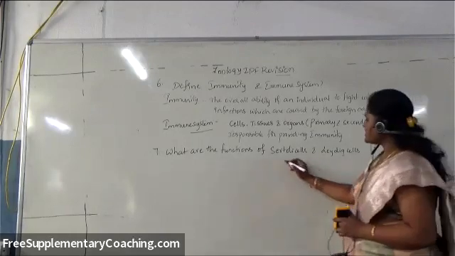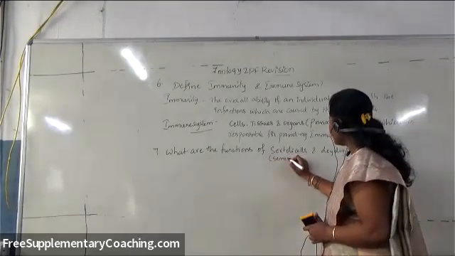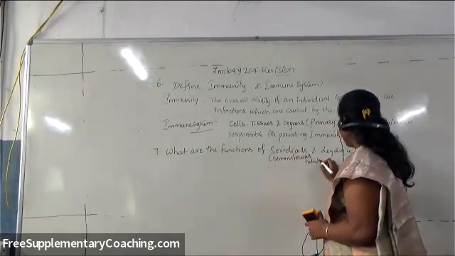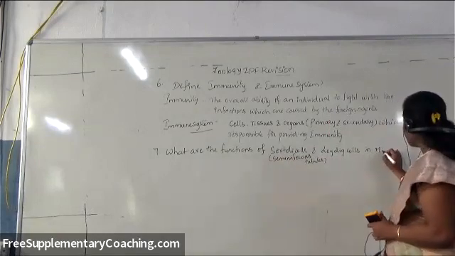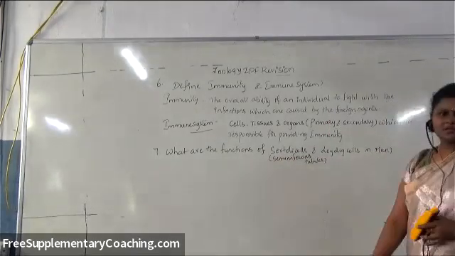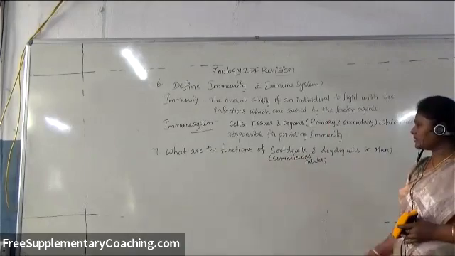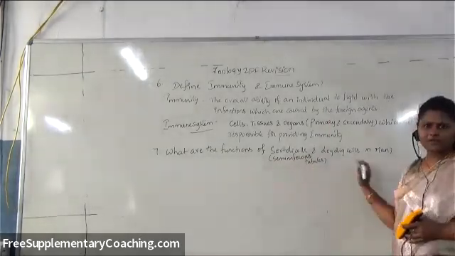Sertoli cells are cells of the seminiferous tubules. This is also a very simple question. If you write the function, you will get the mark: one mark for the Sertoli cell function and one mark for the Leydig cell function.